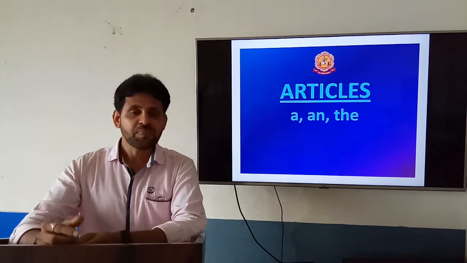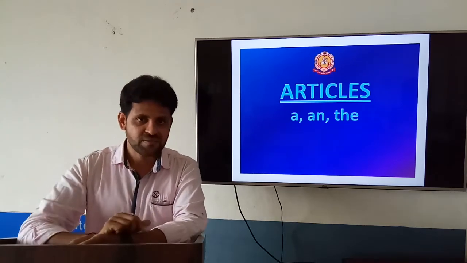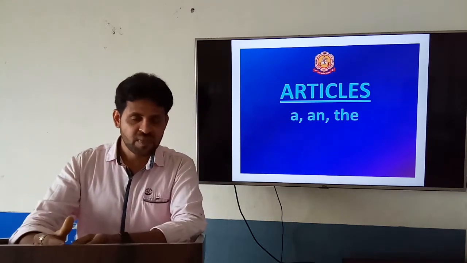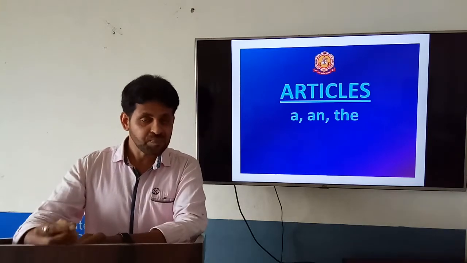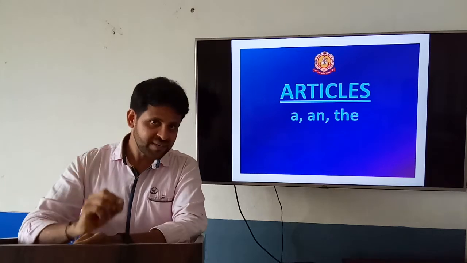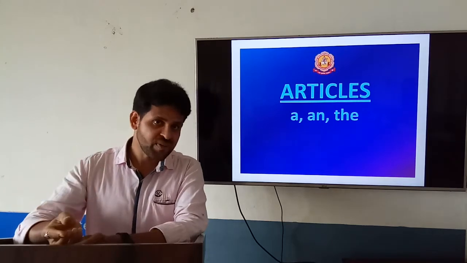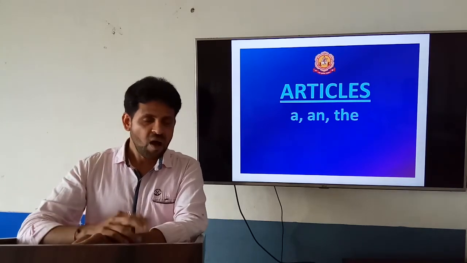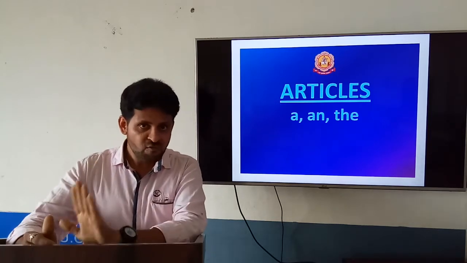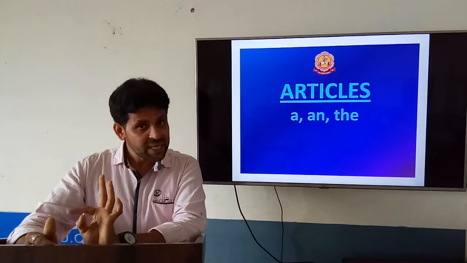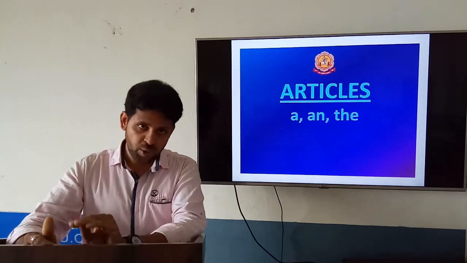For example, a book, a cat, a dog, a bench. Of course, the given words start with the consonant letter and sound with the consonant. Of course, we have 21 consonant letters except the 5 vowels a, e, i, o, u.